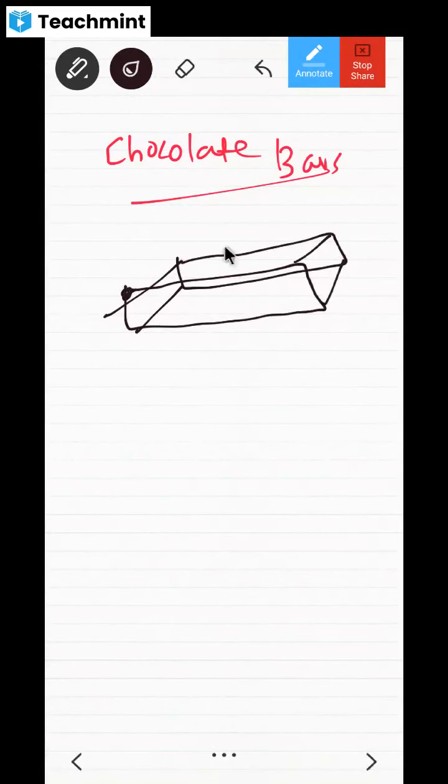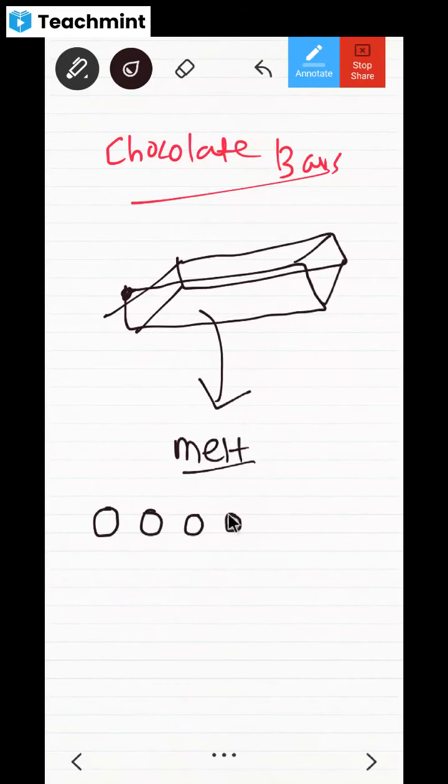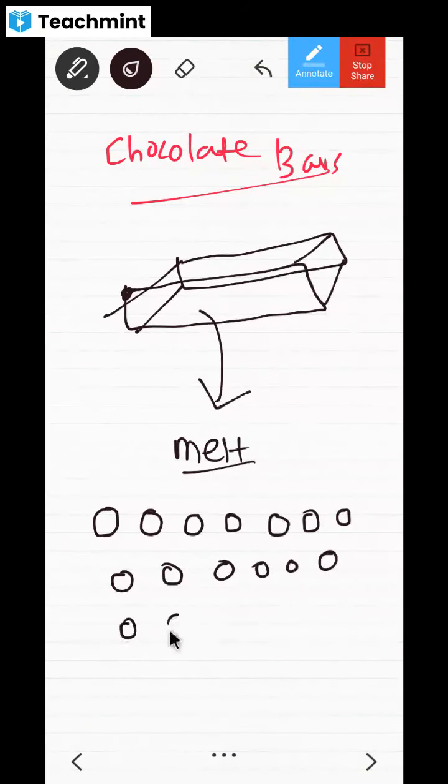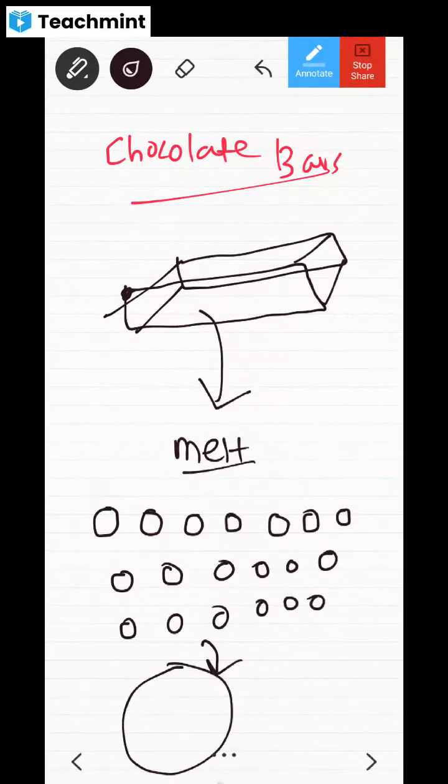This is the top face, bottom face. Now, if you melt it, after melting you can make it into any shape. You can make it into small chocolate balls also, to give as a gift to your friend. Can you make it like this? Yes. What remains the same here? Otherwise, you can combine all these small chocolate balls and make only one big ball like this also, no?